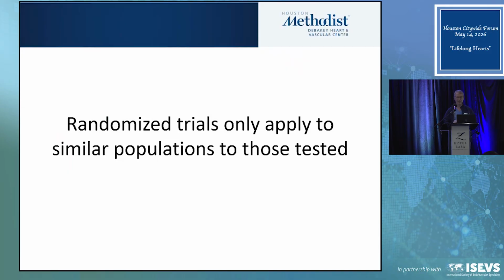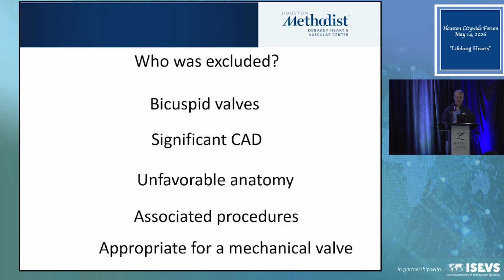Now, the other thing to remember is that randomized trials only apply to populations similar to those that were tested. So who wasn't included in the low-risk trials? Well, we didn't test bicuspid valves. We did no significant coronary disease. We didn't take anybody that had unfavorable anatomy. Remember, in the PARTNER 3 trial, although everybody was approved by a local heart team as having favorable anatomy, 34% were turned down nationally. Why?